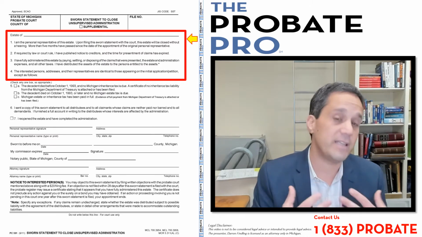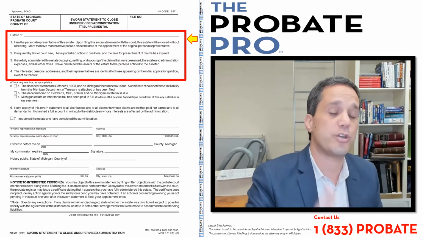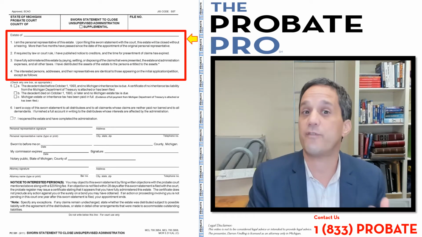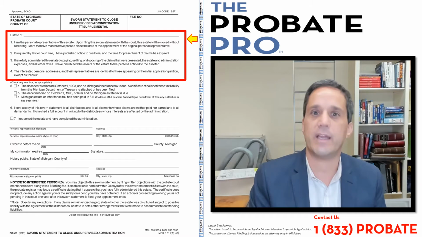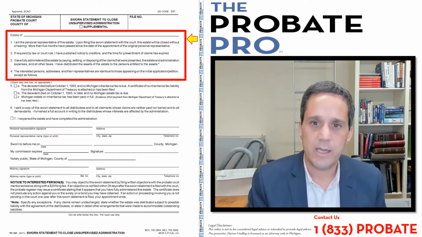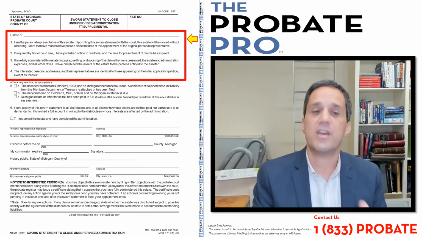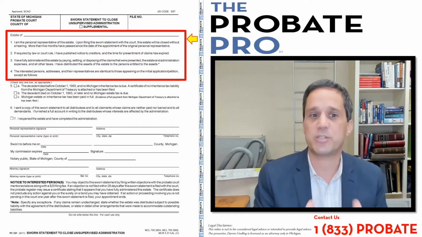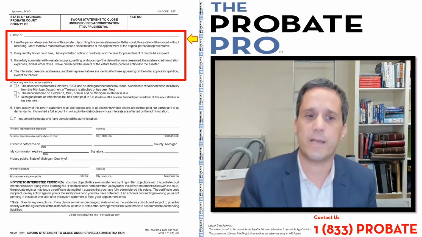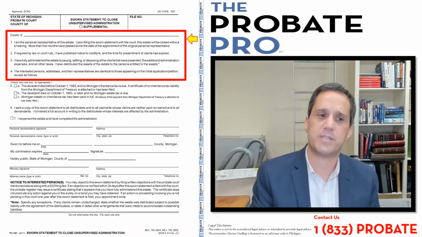Again, this is really nice because instead of closing by a petition for complete estate settlement, in which you're asking the court to close it formally with a hearing through a formal process, this is being done informally. But before you can do this, at least 5 months would have had to have expired. And generally within that 5 months is a 4-month creditor period. And that's where Section 2 comes in.